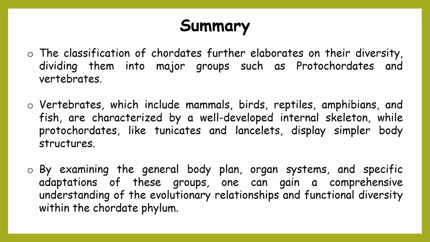On the other hand, protochordates like tunicates and lancelets display a much simpler body structure. By examining the general body plan, organ systems and specific adaptations of these groups, you can gain a comprehensive understanding of the evolutionary relationships and functional diversity within the chordate phylum.